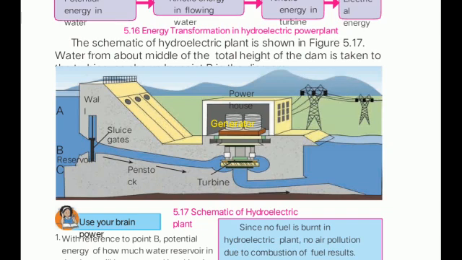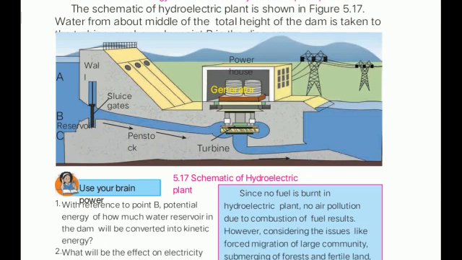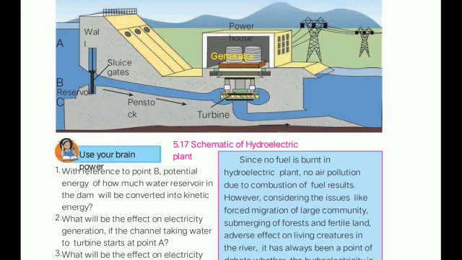Hence the turbines are always at the base of the dam. Understood? Not exactly the base, but at the middle level of the dam, so that if the water level falls below B, then ultimately the force of the water will be very less, and hence no electricity will be generated.